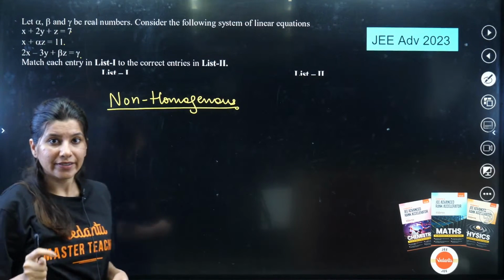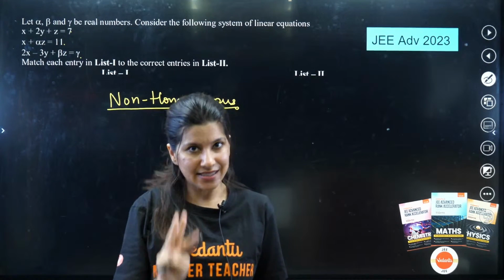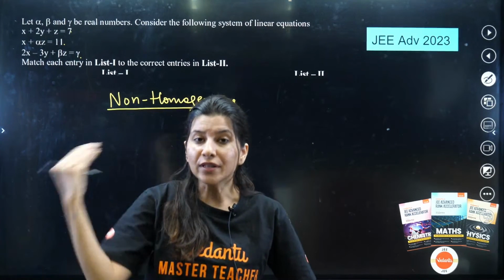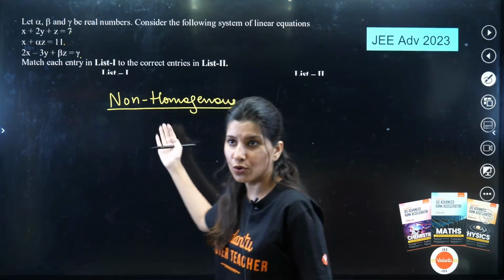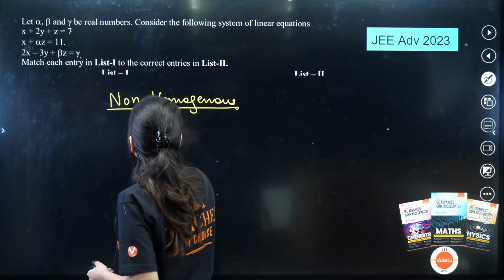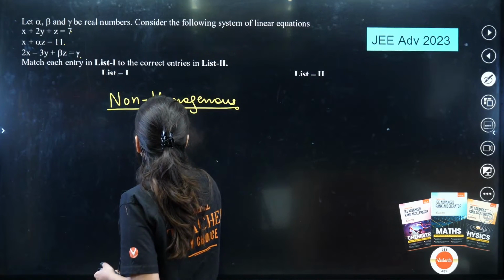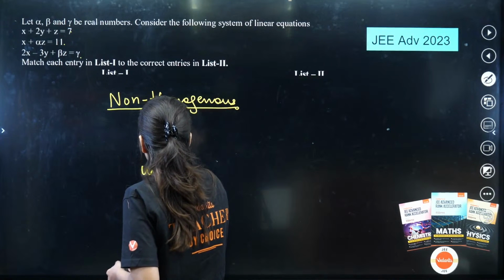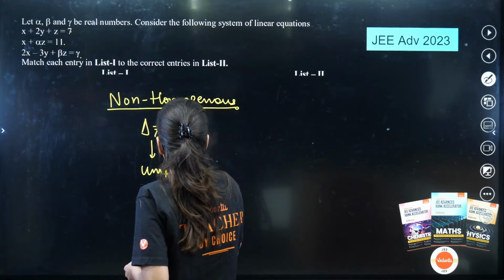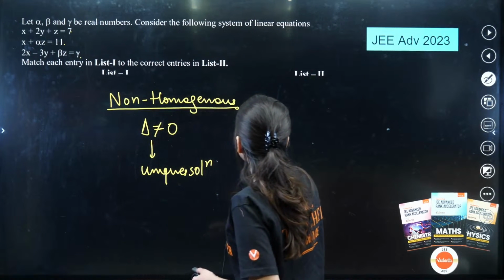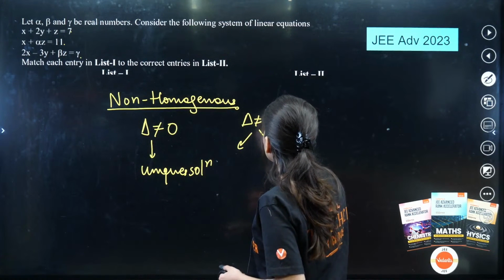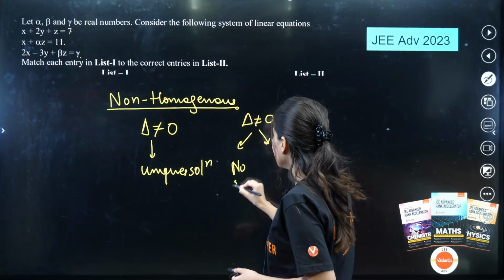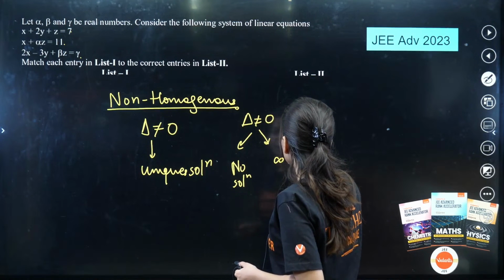So x, y, z, you will see 3 equations in x, y, z, but on the right hand side constants will be there. So delta, if it is not equal to 0, then you are going to get a unique solution. And if delta is equal to 0, then there are 2 possibilities, either no solution or infinite solution.